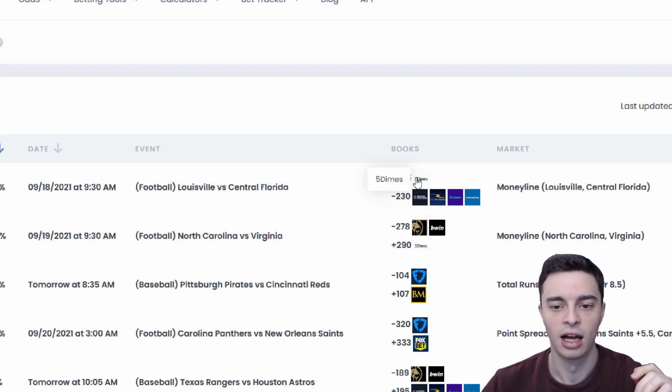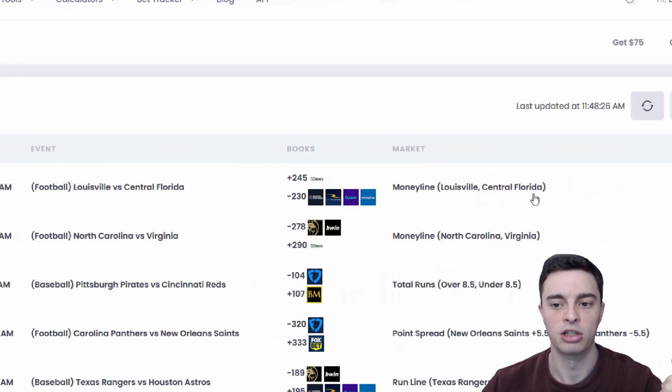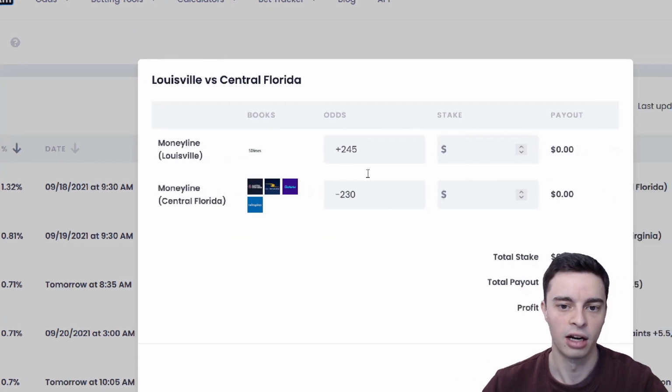And you can see that here, 5Dimes are offering these odds, and that if you combine them with these other odds here, offered by a couple of different books, that you could actually get an arbitrage bet with a profit margin of 1.32%, which is quite nice. They also have the ability here to open an arbitrage betting calculator, and it pre-fills the odds for you automatically.